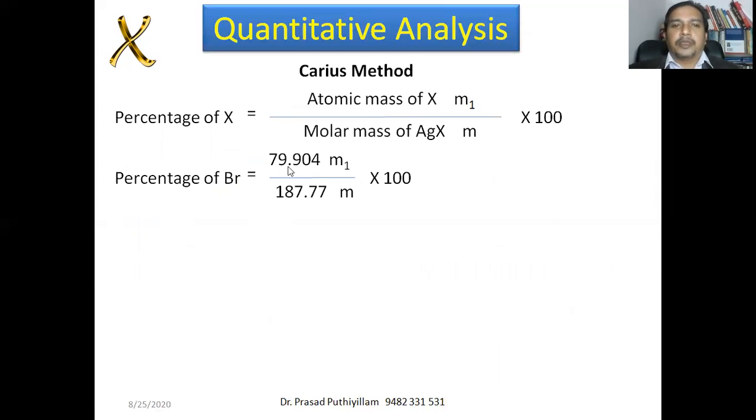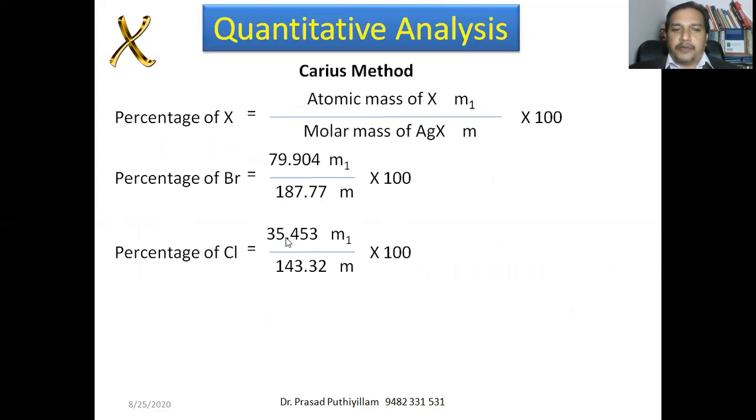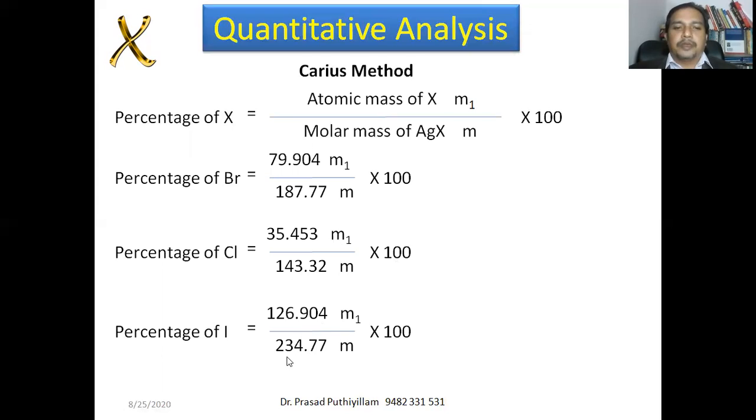Percentage of Br will be atomic mass of bromine, that is 79.904, sometimes it is taken as 80 also, upon 187.77 or 188, multiplied by m1 divided by m, multiplied by 100. Percentage of chlorine, that is 35.453 multiplied by m1 divided by 143.32, that is molar mass of AgCl, divided by amount of organic compound taken, that is m, multiplied by 100. Percentage of iodine, that is 126.904, divided by 234.77, multiplied by m1, divided by m, multiplied by 100.